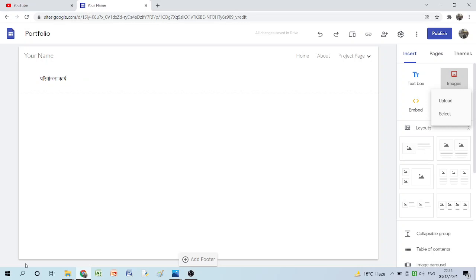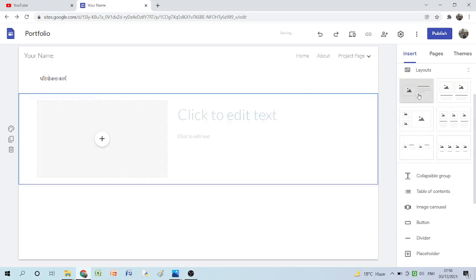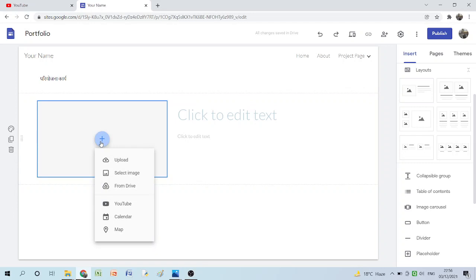If you don't want to insert the image directly, you want to choose a layout. This is only for one page. I'm telling you, you can choose a different style for different pages. So where you will get the layout, all these options, these are all layouts. You can see, this is the first option. Here you can insert one layout where you can upload any picture.